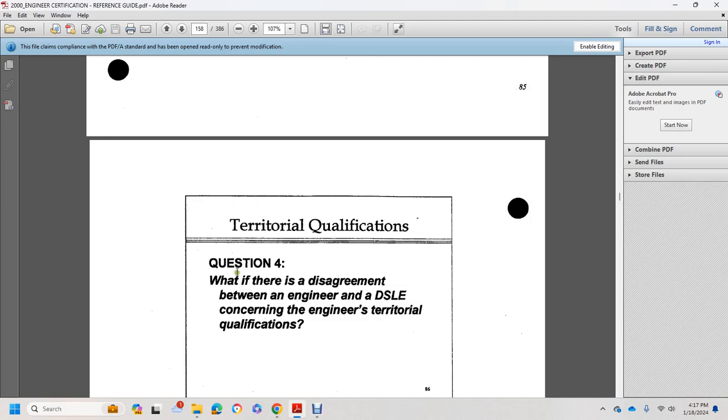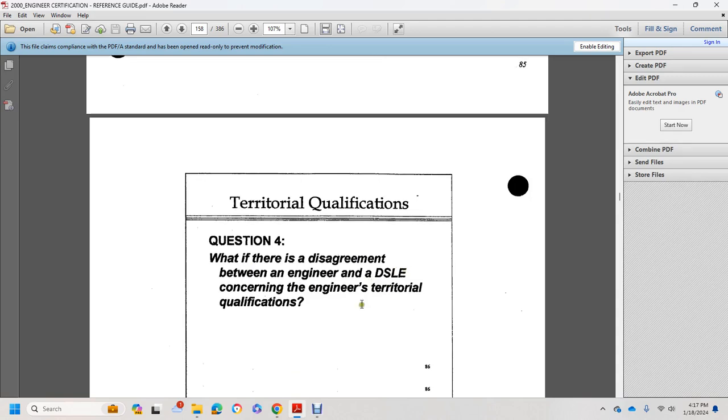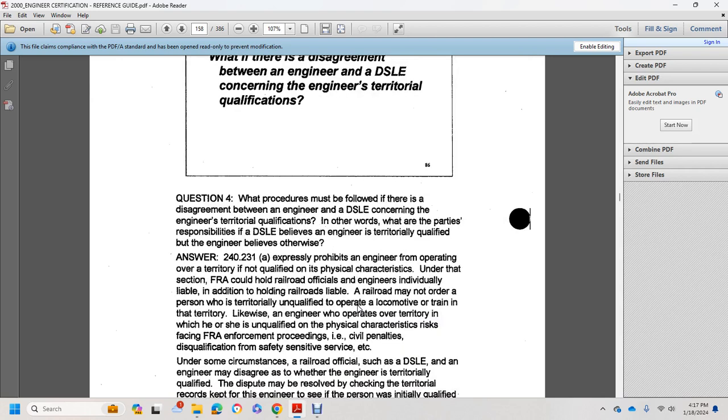Territorial qualifications question 4. What if there is a disagreement between the engineer and the designated supervisor of locomotive engineers concerning the engineer's territorial qualifications? What is the procedure if there is a disagreement between the engineer and the designated supervisor of locomotive engineers concerning the engineer's territorial qualification? In other words, the party responsible, the designated supervisor of locomotive engineers, believes the engineer is territorially qualified but the engineer believes otherwise.